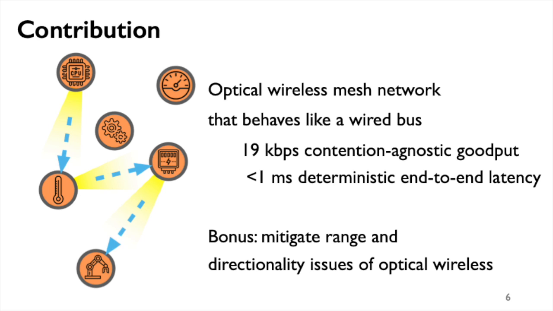We introduce a wireless mesh network that behaves like a wired bus from a performance point of view. For example, we'll demonstrate how to communicate 2-byte frames across 4 hops in less than 1 millisecond, and how to achieve wire-like features, such as deterministic latency irrespective of contention for the network. A distinguishing feature of the network that we introduce is that it relies on free space optical transmission, so we use LEDs to transmit data instead of radios. As such, we also contribute to the field of optical wireless networking by proposing a solution for the range and directionality limitations researchers encounter there today.